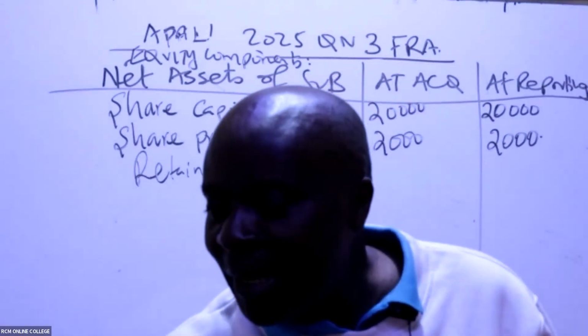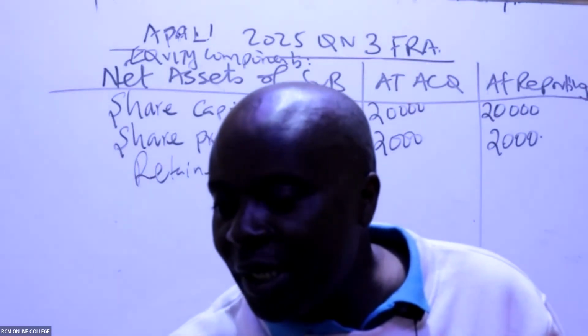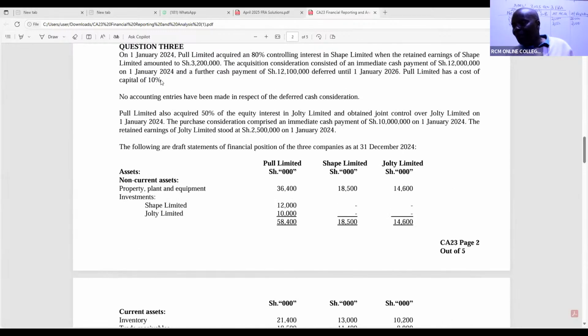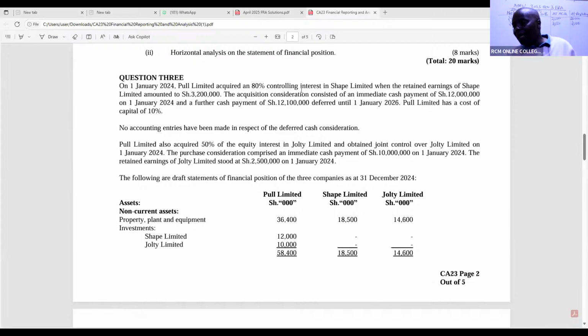So from there, give us now retained earnings. What do we have for retained earnings? It normally changes, because retained earnings will be given up here. You'll be told that on 1st January 2024, Pool Limited acquired an 80% controlling interest in SHIP Limited when the retained earnings of SHIP were 3,200. I'm cutting the 3 zeros.